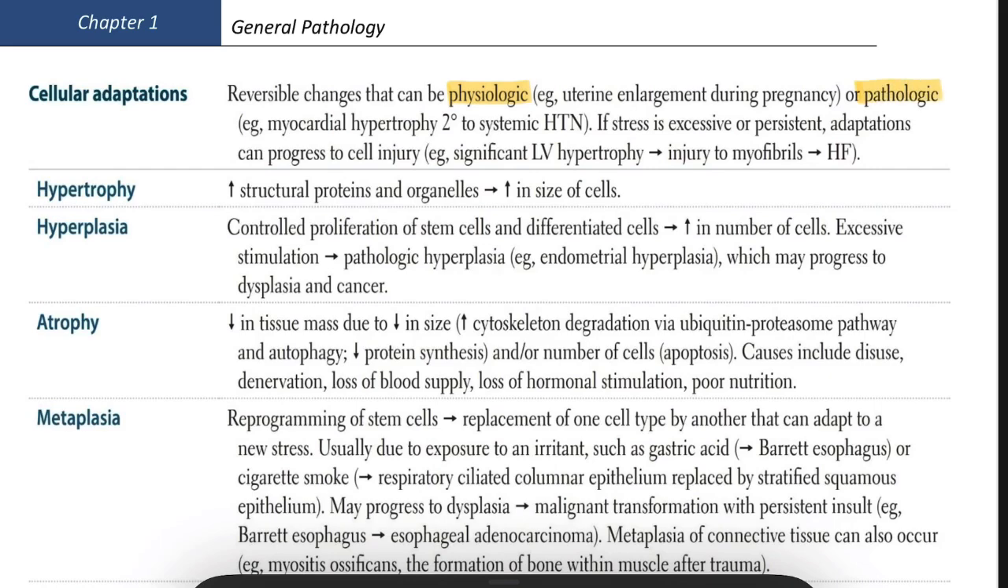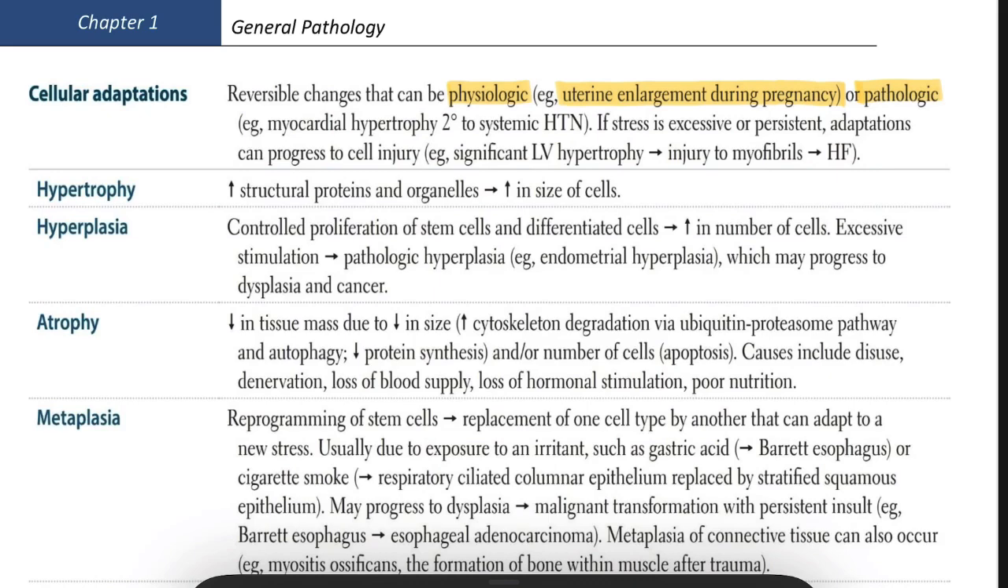In physiological, for example, the uterus enlarges during pregnancy due to hormonal stimulation. You can see uterine enlargement during pregnancy in physiological adaptation. Why? Because in pregnancy the mother's uterus has to increase in size, because inside the uterus the baby is growing. That's why it comes under physiology.